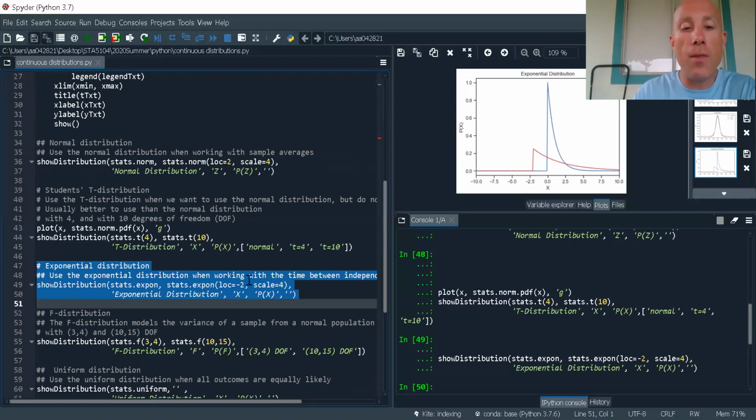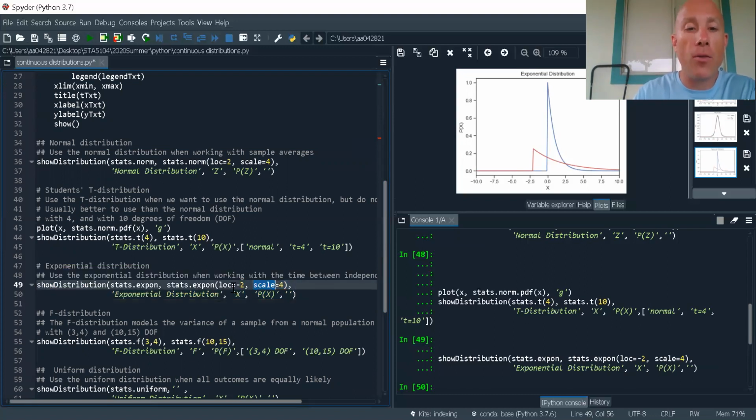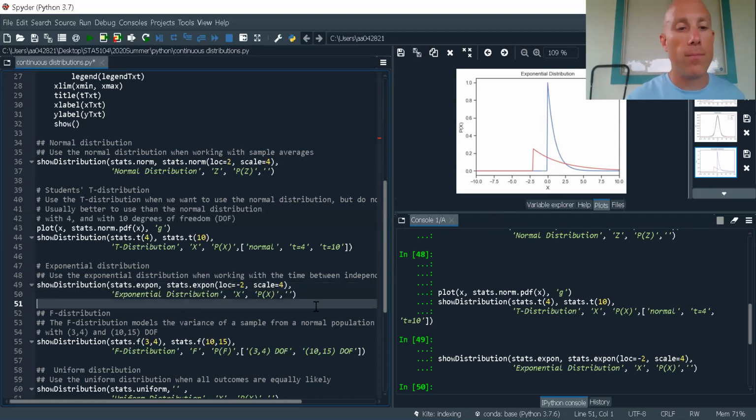Now, you'll notice that in this parameter, we put a -2, and we rescaled it to 4. So -2 shifted it over to the left by 2, and the scale is greater than 1, so it's more spread out. That means I have more mass. I'm more likely to have events of bigger numbers than I have with a standard exponential distribution. You can see that this is really high up on the graph, so there's a larger probability of events just a little bit bigger than 0.